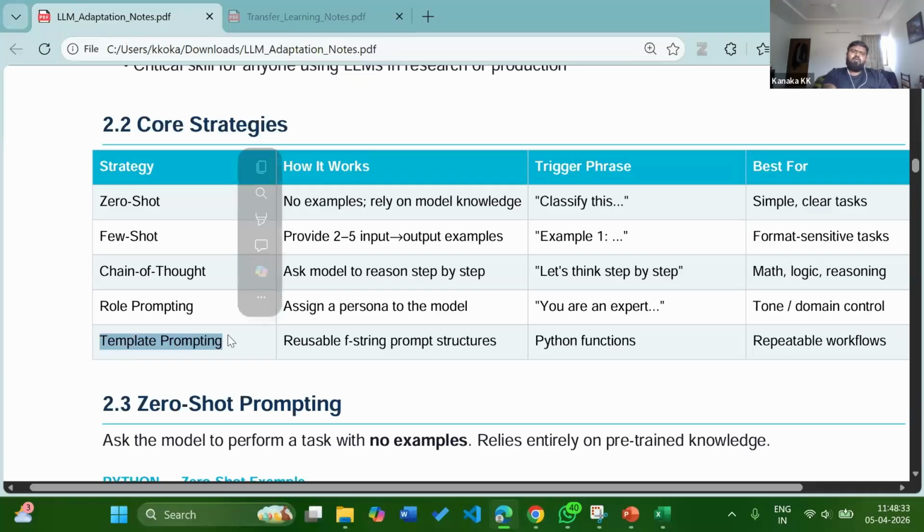Then template prompting. Okay, template prompting is something related to developing the agents. You might have heard, if you see the history of this generative AI, first the deep learning models came, then generative AI came, now agentic AI came, then AI agents came. Agentic AI or AI agents means you need to give a simple prompt and they will give the entire thing. Like for example, I was saying to build a mobile application for translation of English to Hindi. So simply you say this much.